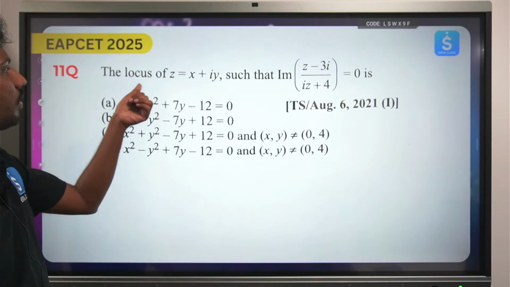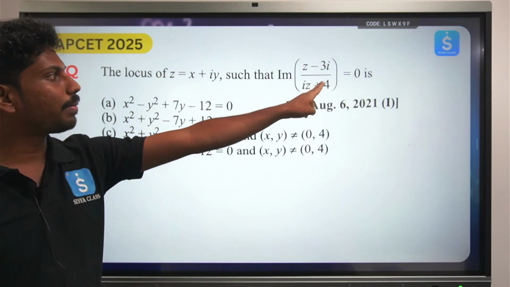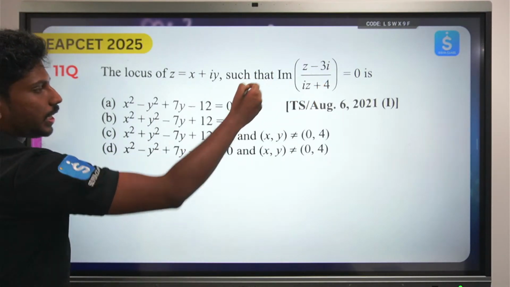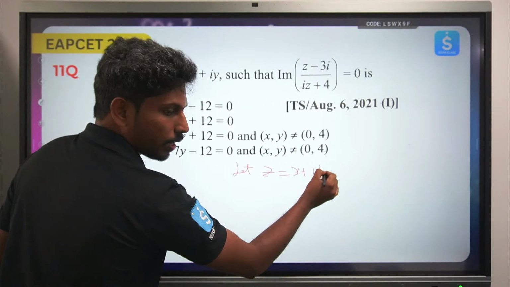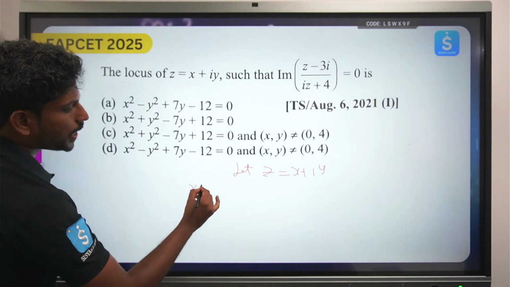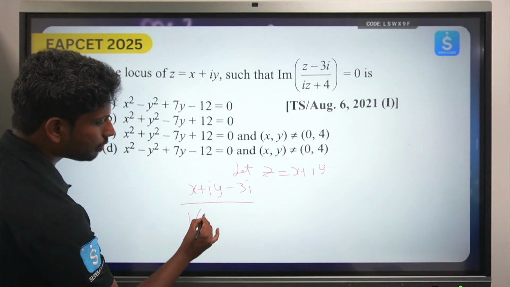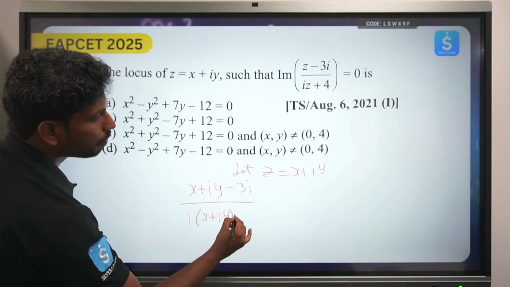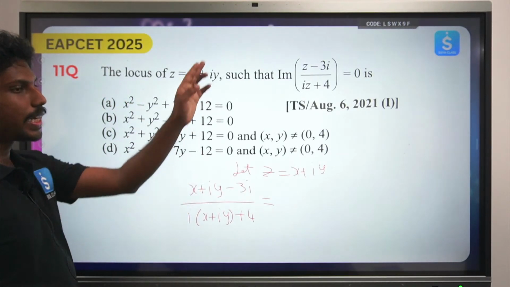Okay, see here the locus of the imaginary part of (z minus 3i) by (i plus iz plus 4). So just take, let z equals x plus iy. Here it becomes x plus iy minus 3i by i times (x plus iy) plus 4. So you should find the imaginary part of this and equate it to 0.